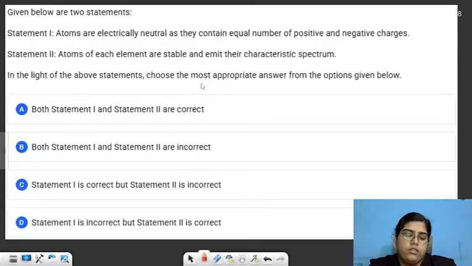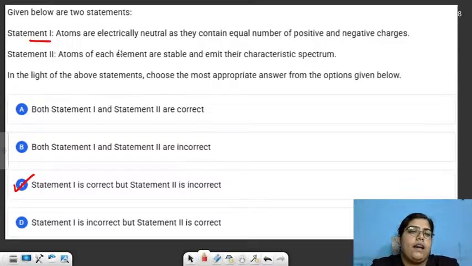Any answers for this question? Yes. So the correct answer would be C. Yeah, good. Correct answer. Yeah. Correct answer option C. So we'll just read the statement.